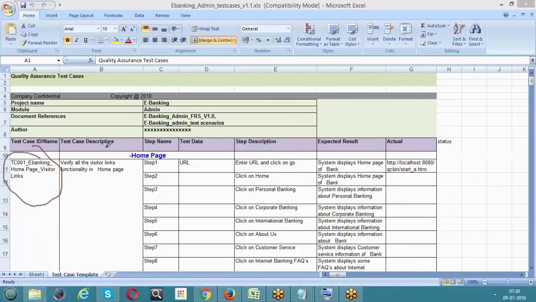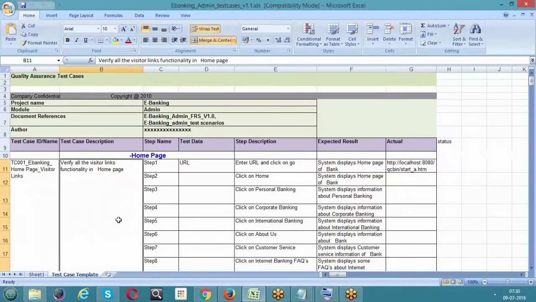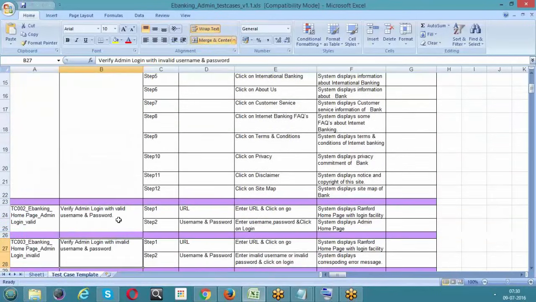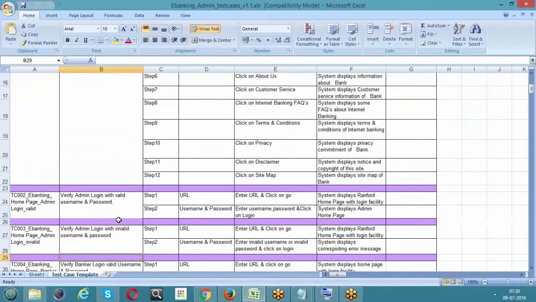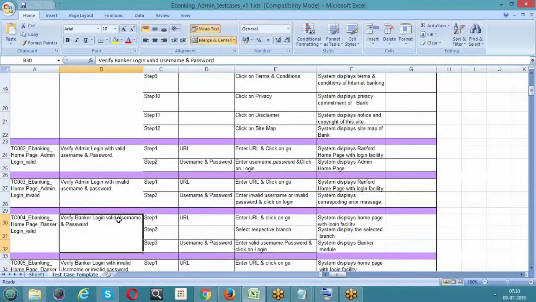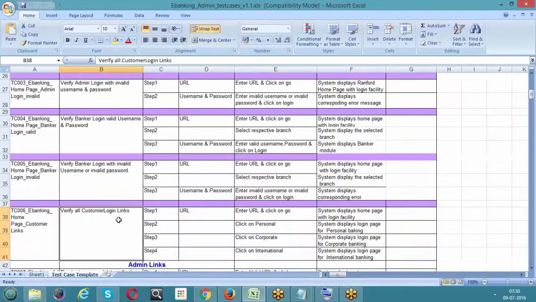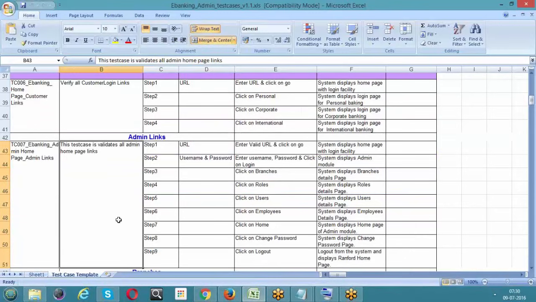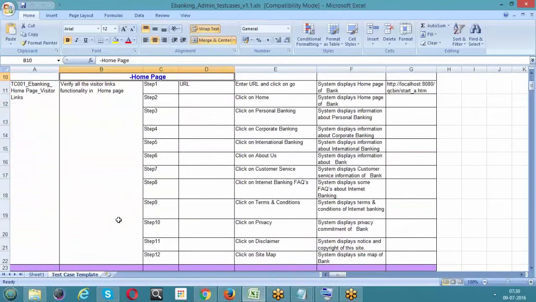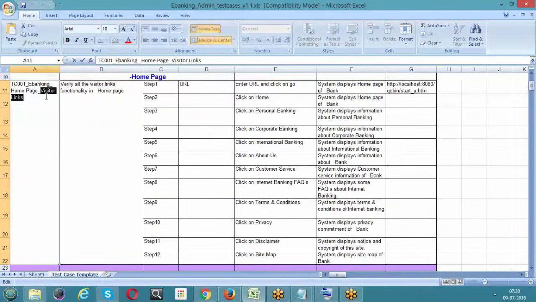Next, test case description. And if I can show you a few other test case names, just have a look at this. In the second test case, when I am trying to write test case 2 here, start with test case 002 and again the rest remains the same: main project, module, and the functionality. Test case 3, 4, 5, like all the test cases, it remains the same. Okay, so here the functionality keeps on changing. The first functionality is I'm testing the visitor links.